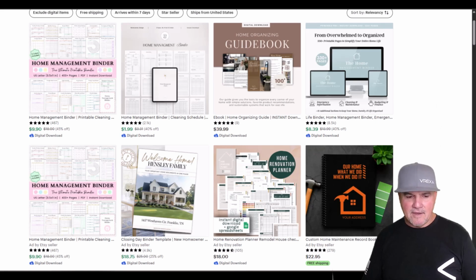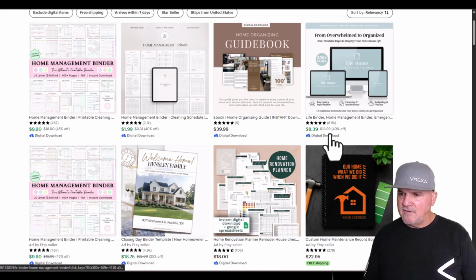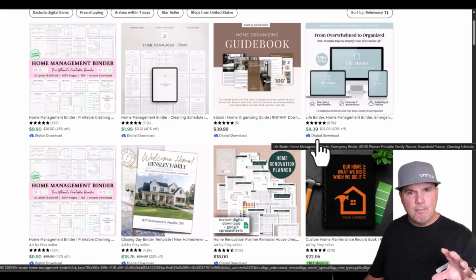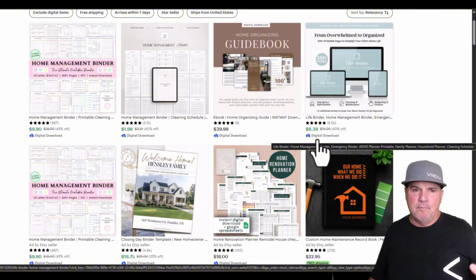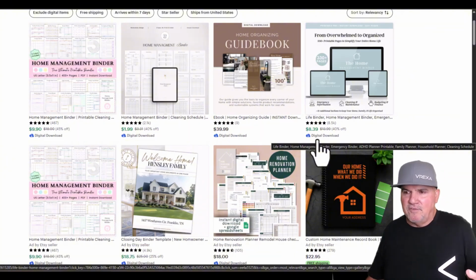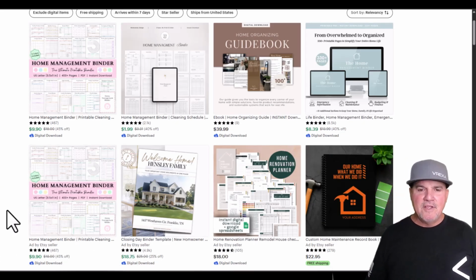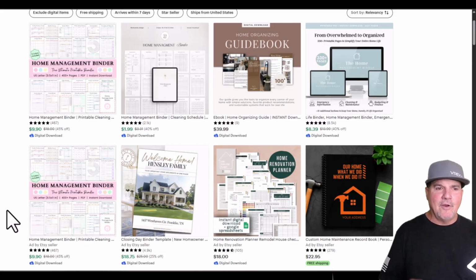And just look at the calculation of this. So let's take the low number here, $8.39, and multiply that just by the reviews. That's only maybe 30% of what they sold. And we're looking at $71,000.